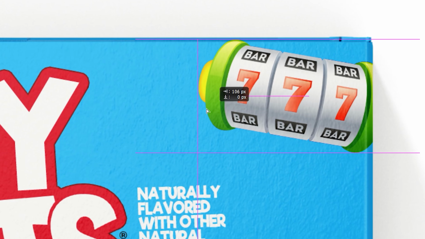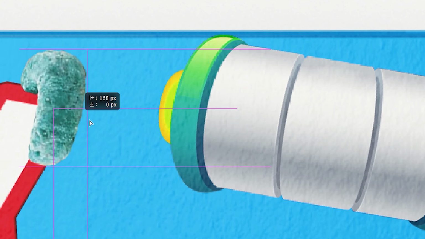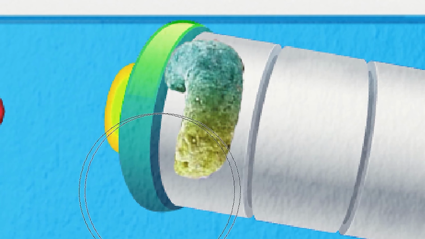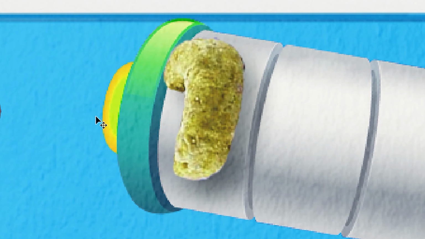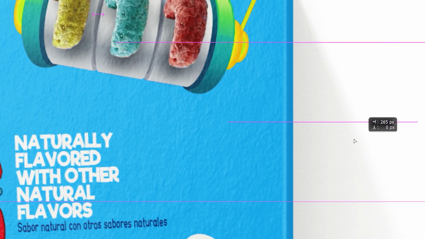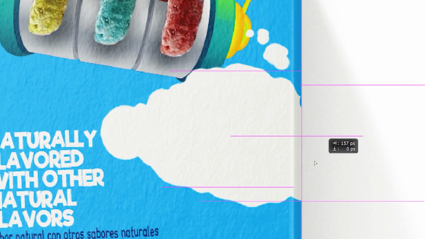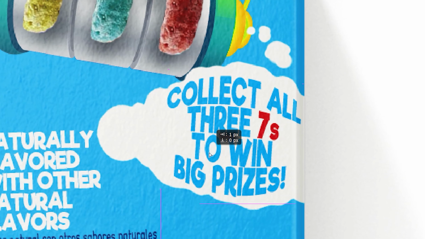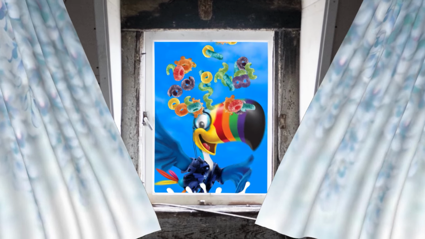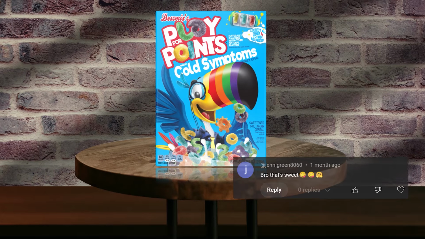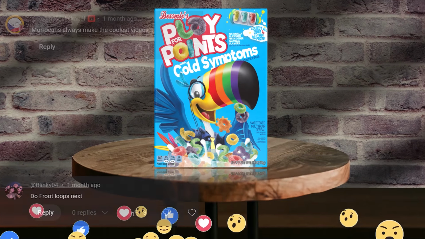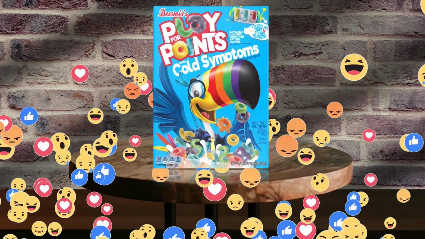I'll place this slot machine here, clean it a little, and I drag a number 7 piece, recolor it and give it a drop shadow. I'll place 2 more. The idea is to get all 3 different colored number 7 pieces to win some prizes. And with that, our play for points cold symptoms cereal is prepared and ready to sell. I have a feeling this would crush the sales numbers if it was real.